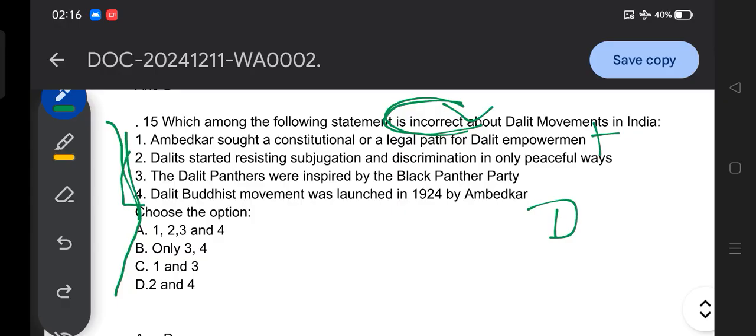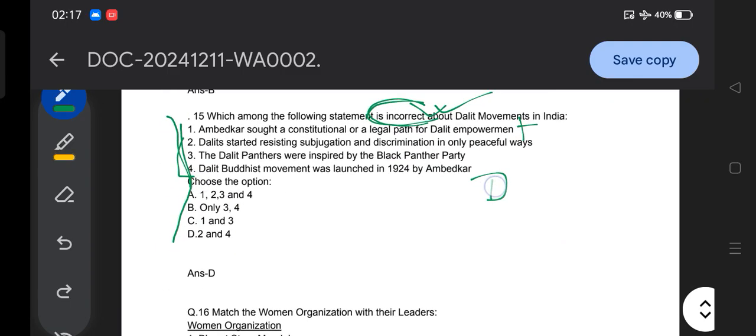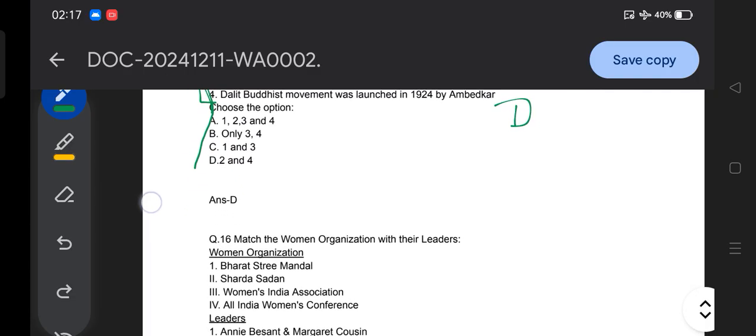Here they will try to twist and turn different things. So you have to be very serious when you read questions, because one word can be an obstacle to cracking this examination. You have to read whether it says correct or incorrect. Many people, including me, have made mistakes. So this is my personal advice to all of you: if you are serious, read the question carefully.